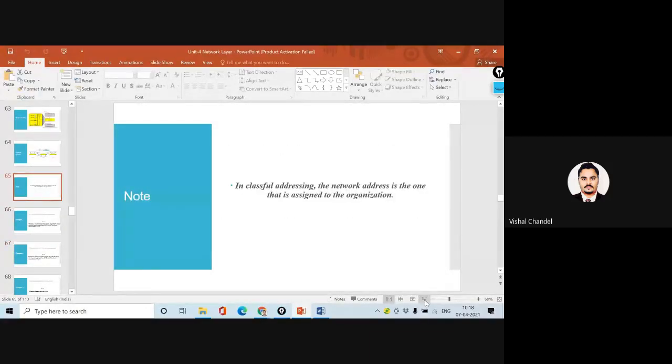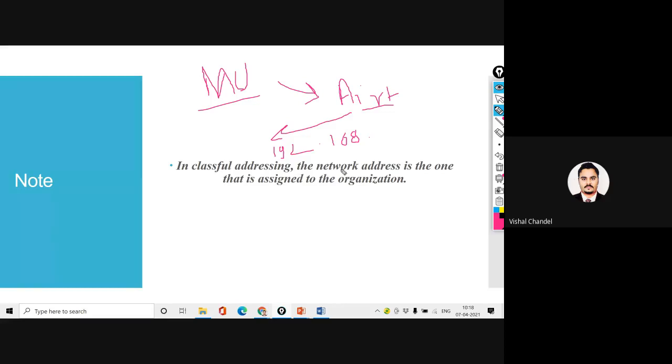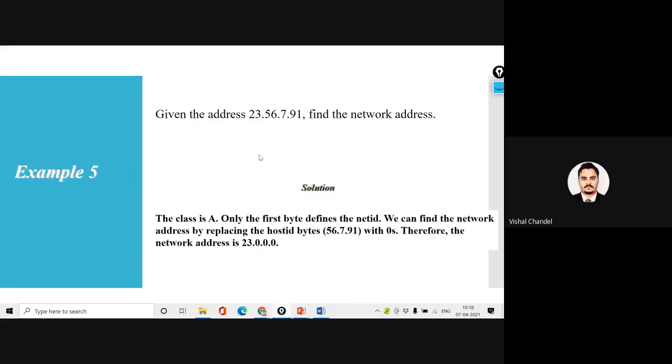The organization address of Marwadi is 10.80, in the series of 10 dot. In classful addressing, the network address is the one that is assigned to the organization. So we can consider our organization or Airtel has assigned an address in the range of 10.